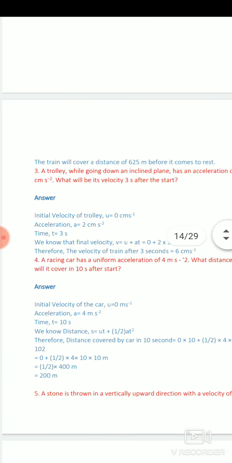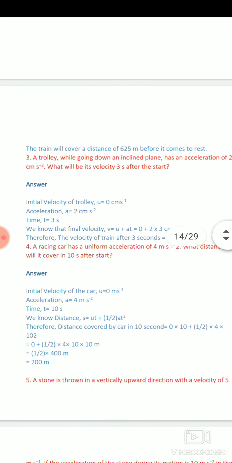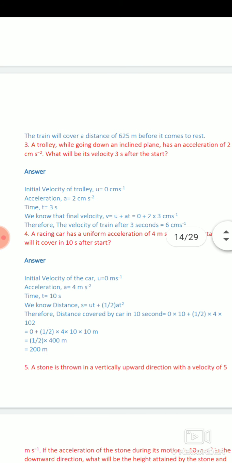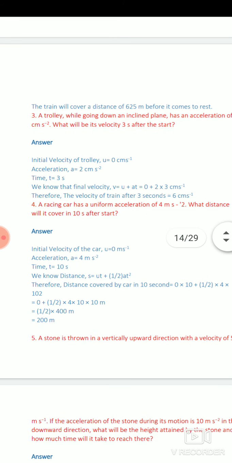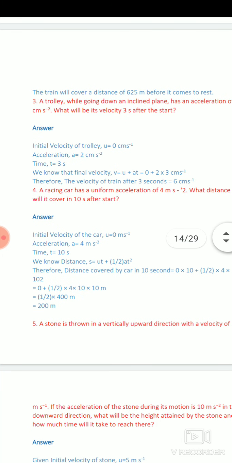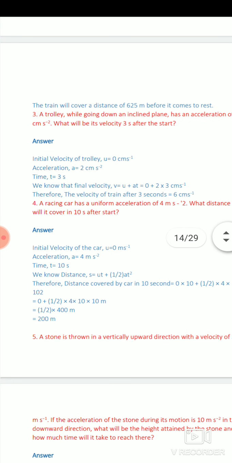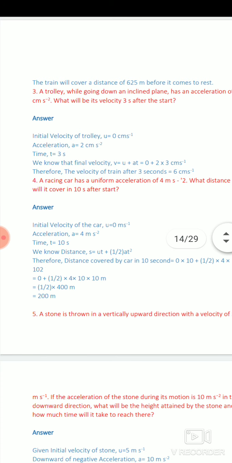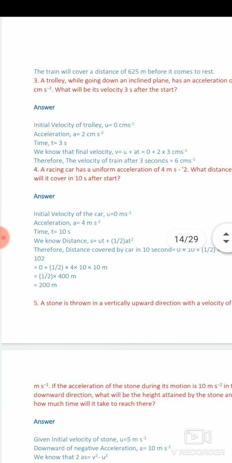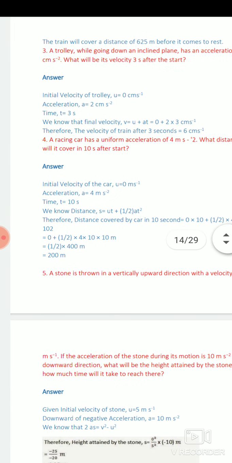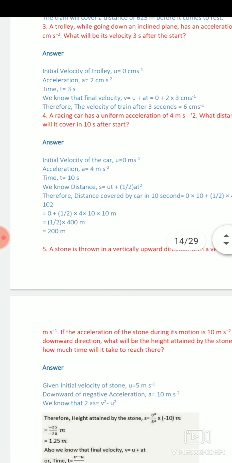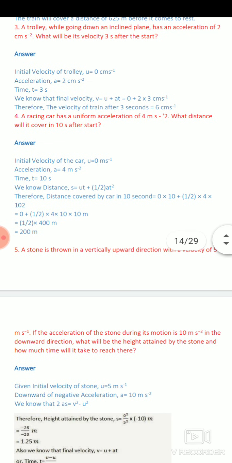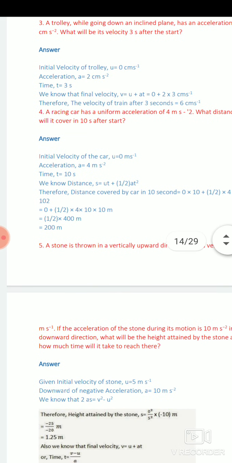Again, next question of this exercise, a trolley while going down an inclined plane has an acceleration of this. All the figures are given. What will be its velocity after the start? Again the object is starting initially at rest. So u is equal to 0, acceleration is given, time is given. With the help of the equation of motion, we can calculate v is equal to u plus at. So v is this.